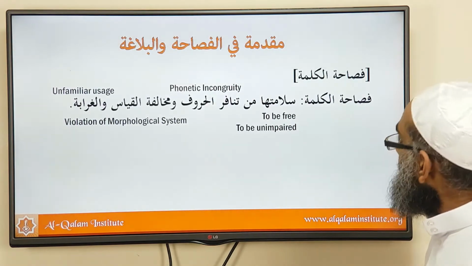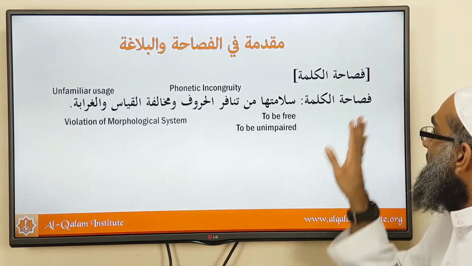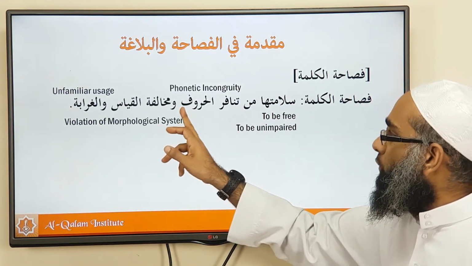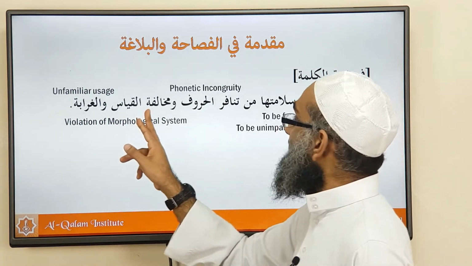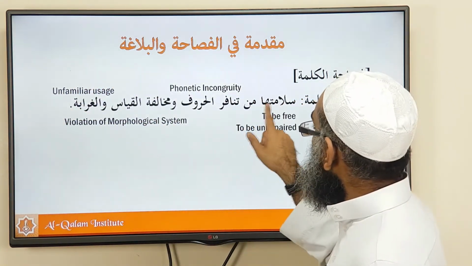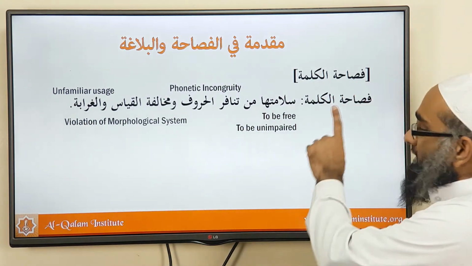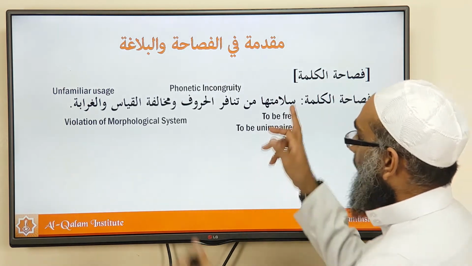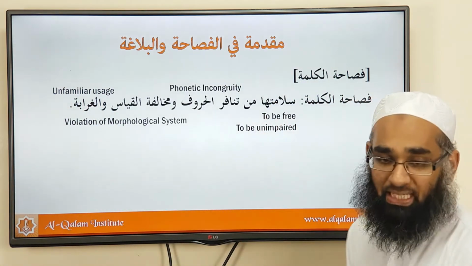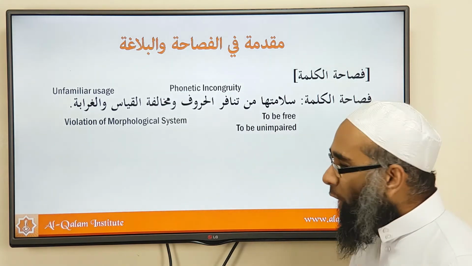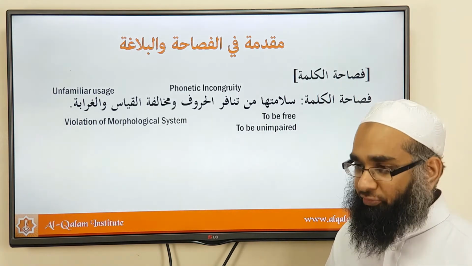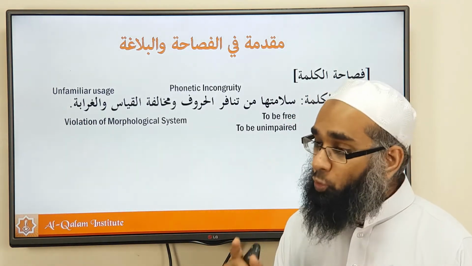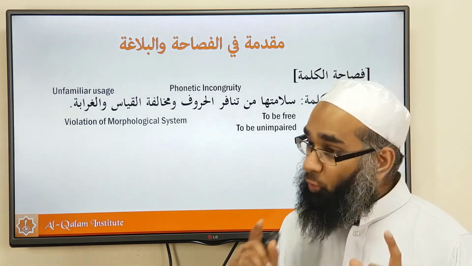Let's look at the text again. So the first thing here we are discussing now is fasahatul kalimati. That's mubtada, and salamatuha min tanafur al-hurufi wa mukhalafatil qiyasi wal gharabati is all the khabar. Okay, salamatuha min. So the eloquence of a word is all of this. And salama, salima yaslamu, means to be free of, to be unimpaired, to not have. So meaning that the three things we discussed in the previous slide, they were bad things. They were uyub and faults of a kalima. Those things are not good things to have in a kalima.